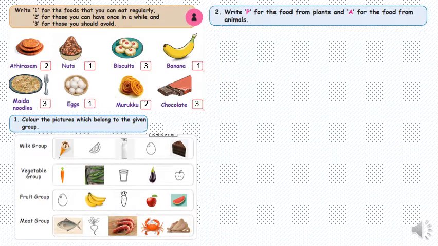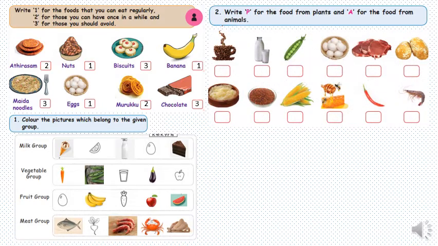Now, let's move on to write P for the food from plants and A for the food from animals. The first is coffee. It comes from a plant. Second is milk, comes from animal. Third is pea, comes from plant. Next is eggs, come from animal. Next is meat, comes from animal. Next is jaggery, comes from plant.